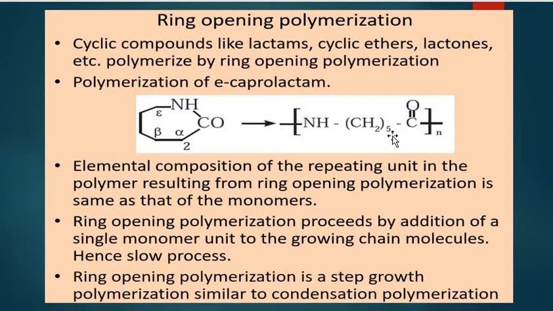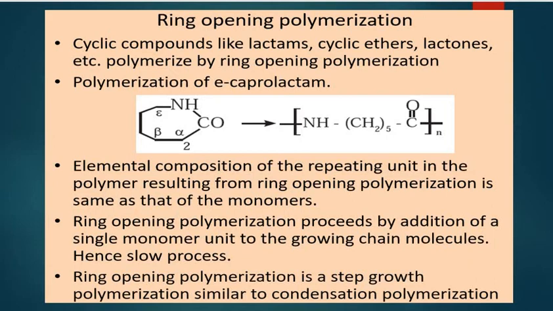The elemental composition of the repeating unit in the polymer resulting from ring opening polymerization is the same as that of the monomer. In the case of addition polymerization, the reactions are often very rapid, but ring opening polymerization proceeds by addition of a single monomer unit to the growing chain molecule. In this sense, ring opening polymerization is a step growth polymerization similar to condensation polymerization.